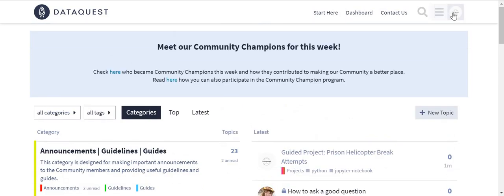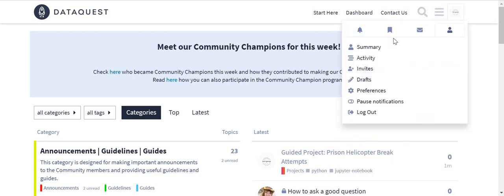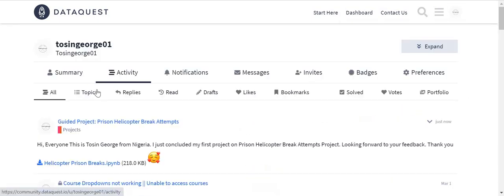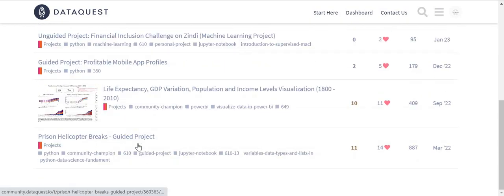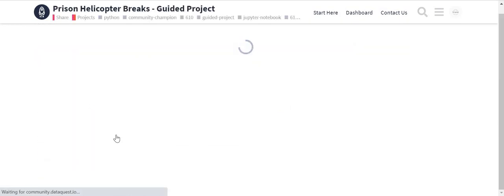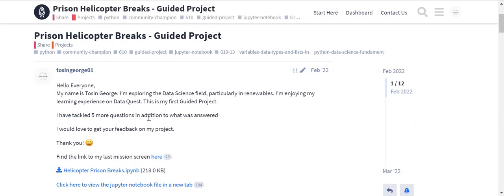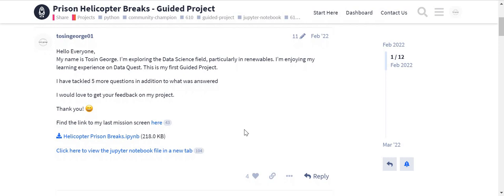I'll just show you what I did. Let me show you how I shared mine, what I wrote. Let's go to activity and topics. So this was my first ever project. This was what I wrote in: Hi everyone, my name is Susan George, I'm exploring blah blah blah. It's up to you. You can write whatever you like, but this was what I had written.